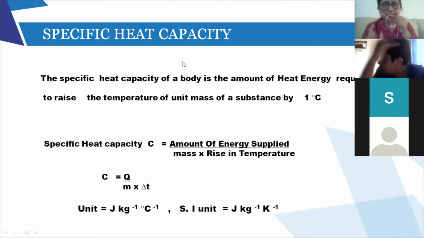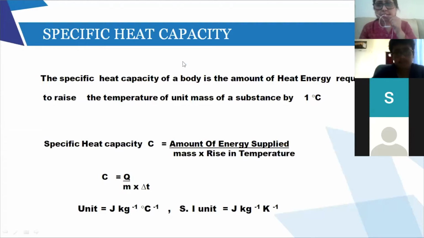So this has a fixed value. It will not change for any kind of substance, and this determines whether the substance will be a good conductor or a bad conductor. That I will tell you later. Now there is one more thing that is called heat capacity. Now what is heat capacity?